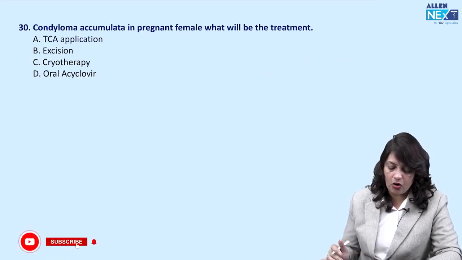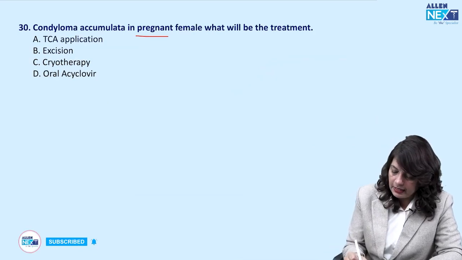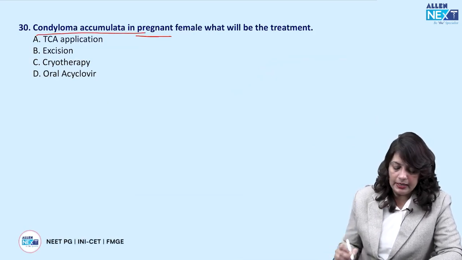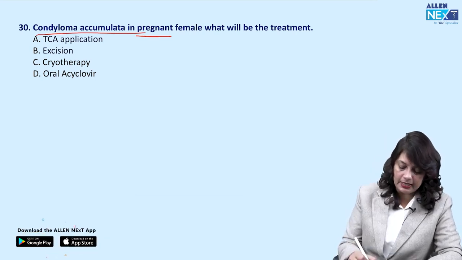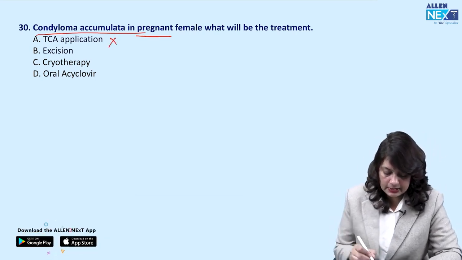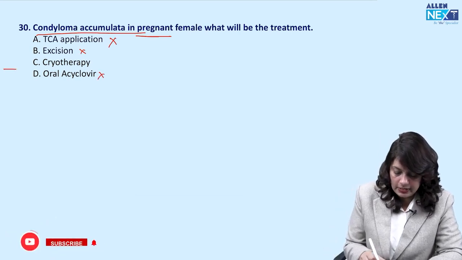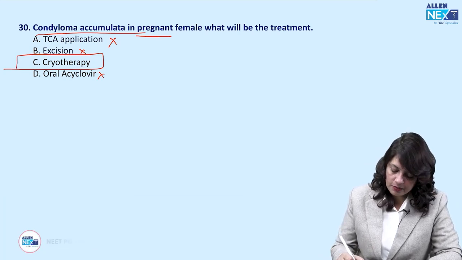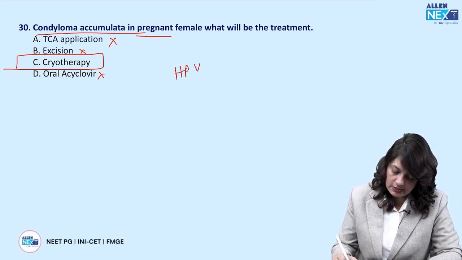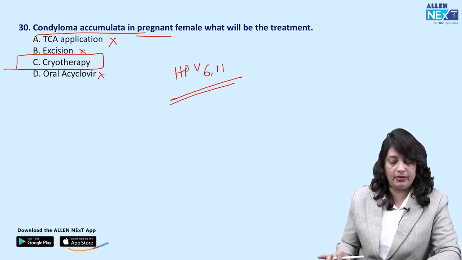Next. Condyloma acuminata in a pregnant female, what will you do? TCA, trichloroacetic acid application, no. Excision, no. Oral acyclovir, no. It is cryotherapy. It is caused by genital warts. This is HPV 6 and 11.